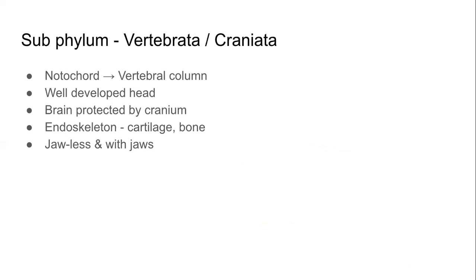Craniata, this word comes from the word cranium. Cranium is the skull, the bone structure which is our head. And it protects the brain. We have a big brain. The animals of this phylum have proper brains, and it is protected because the brain is made of soft tissue. It is protected by hard tissue, which is bone.